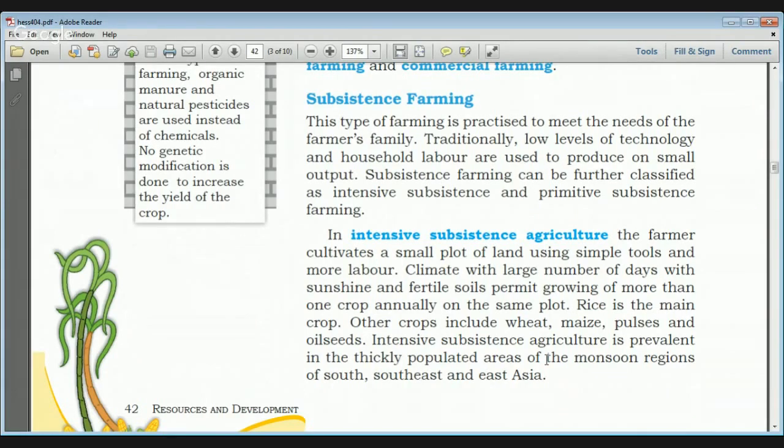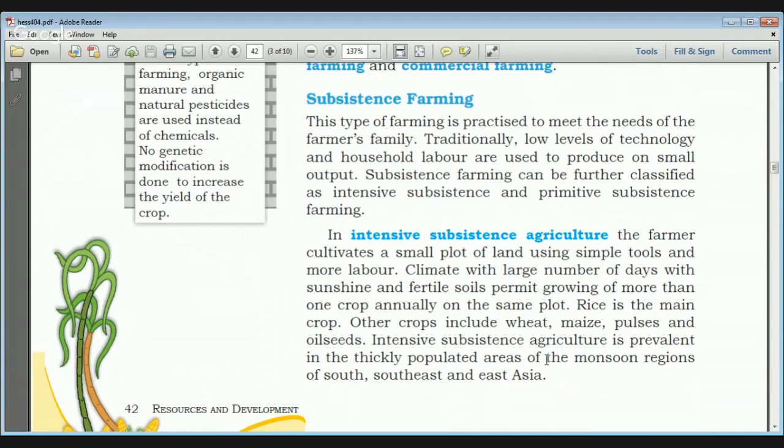They permit growing more than one crop annually on the same plot. So they use the same plot intensively, many times, and they use each and every inch of that plot.